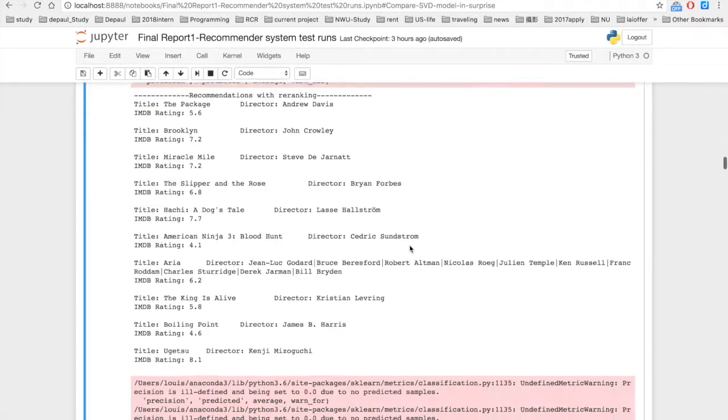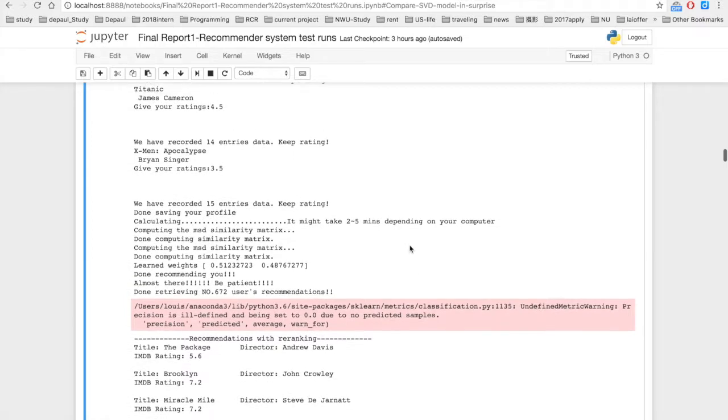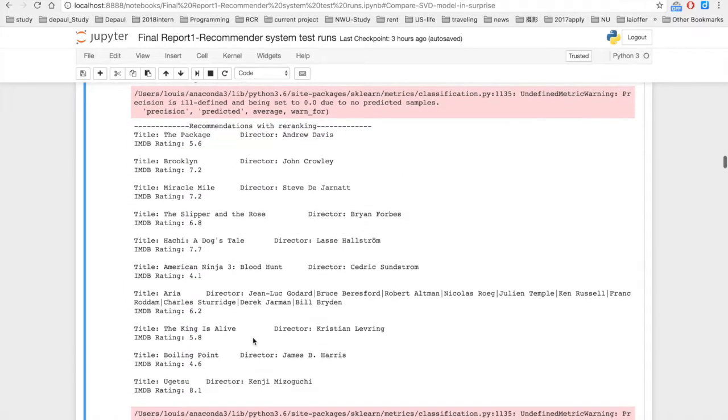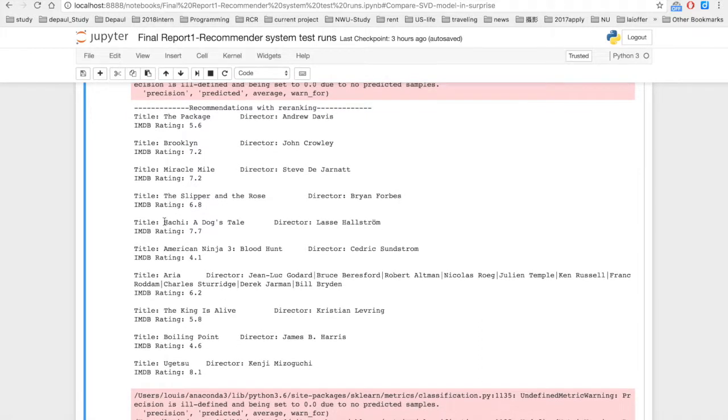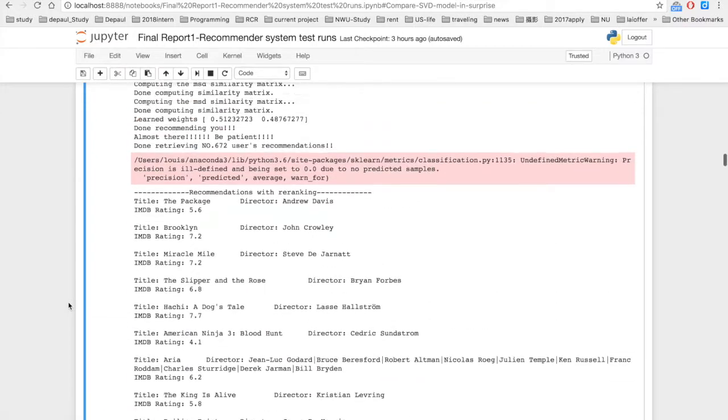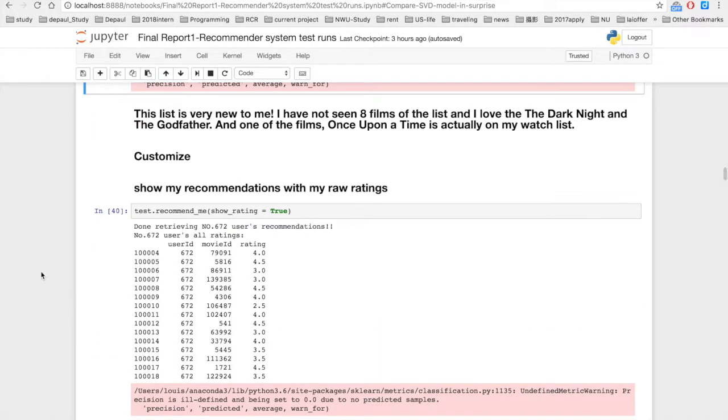So after I successfully enter the 15 ratings, it will compute the recommendations, and this result is quite new for me. I know this film is good and this film is good. I haven't seen them before. So, and then we can